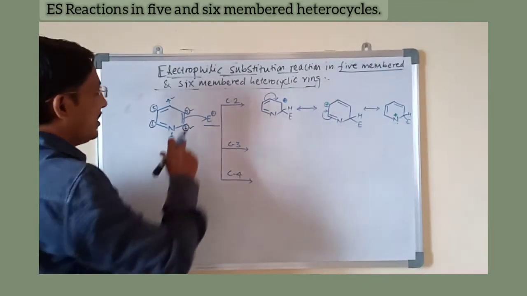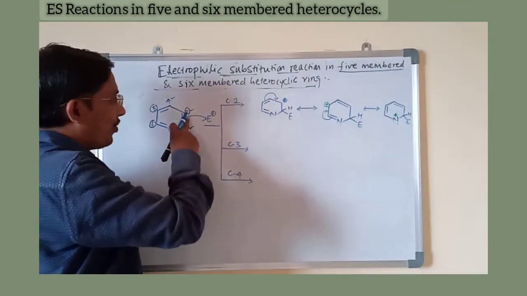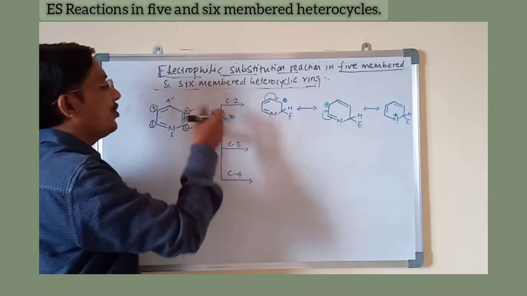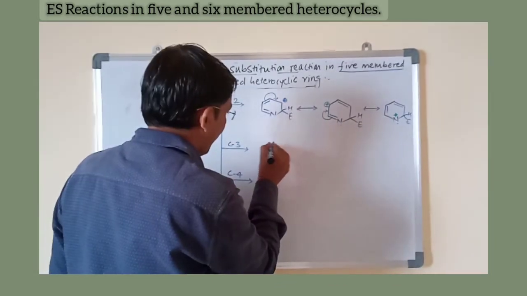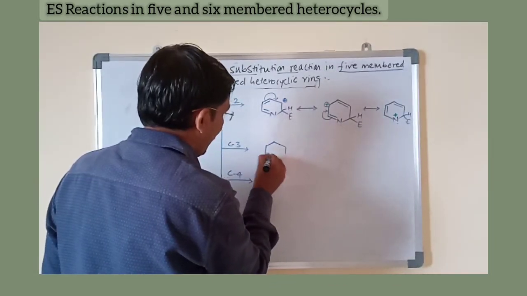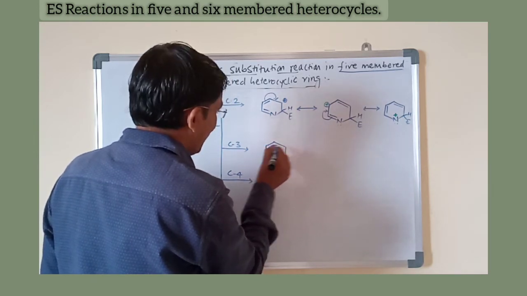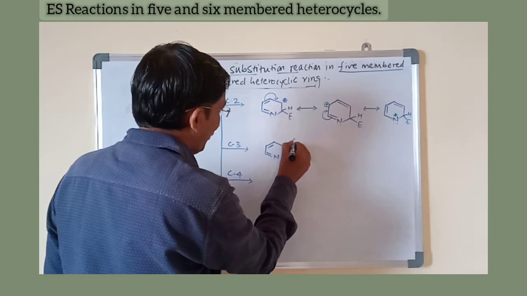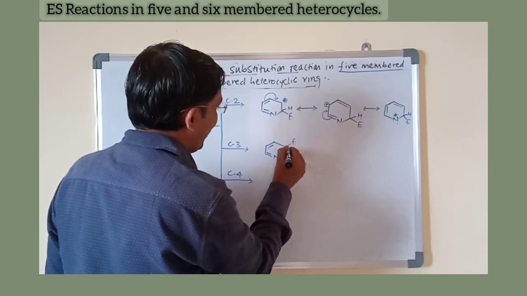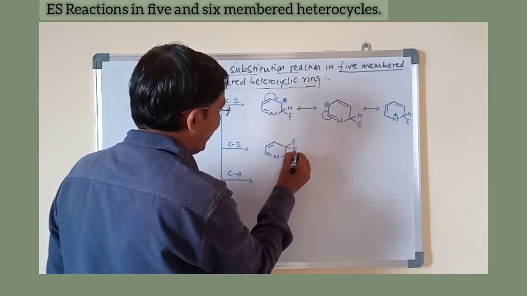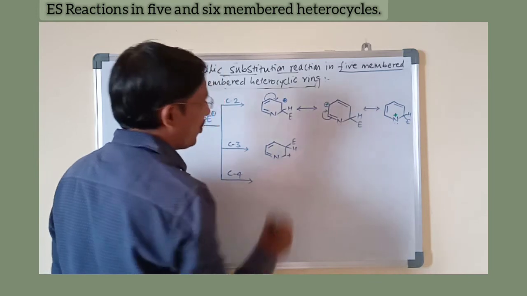Now we will see the C3 attack. This double bond is attacked from the C3 position, and these two double bonds remain as they are. The bond forms between the electrophile and the third carbon, and the second carbon becomes electron deficient.